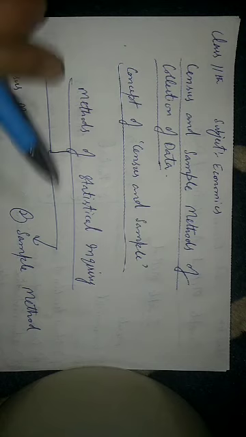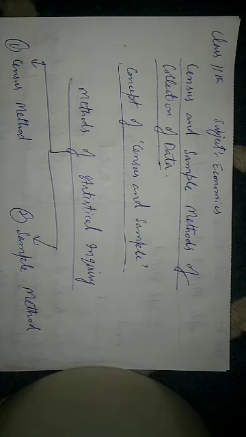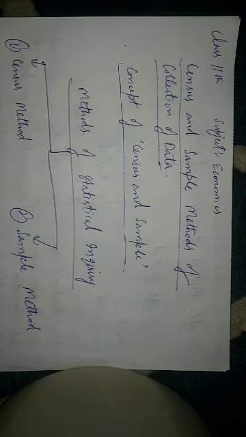Alternative is that you collect statistical data for every fifth or 10th household of your town, which you think should represent all the 25,000 households of the town. Now, you are not covering each and every item of the universe. Instead, you are covering only a sample of the universe.